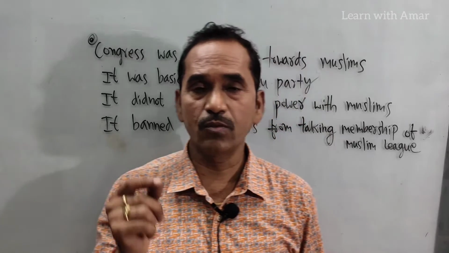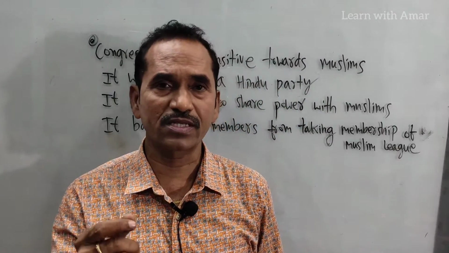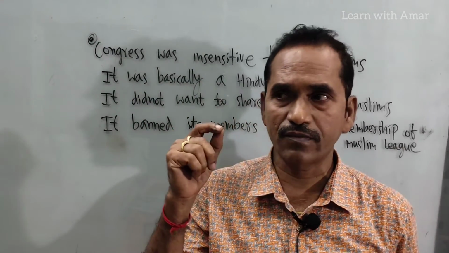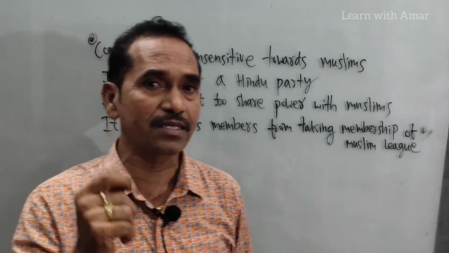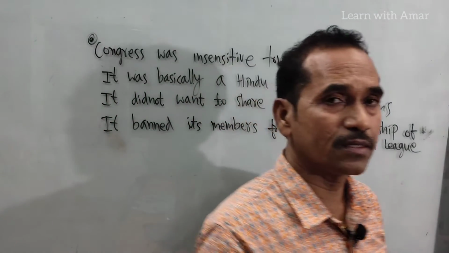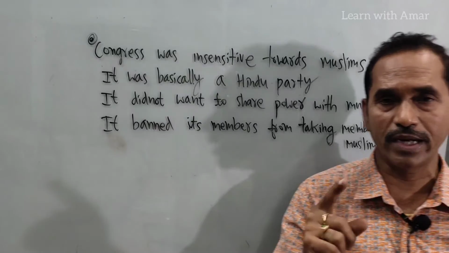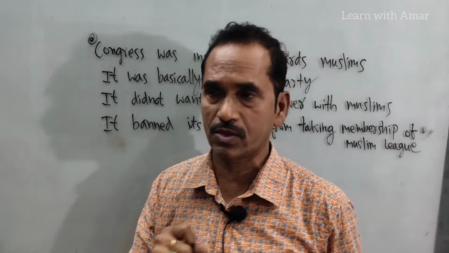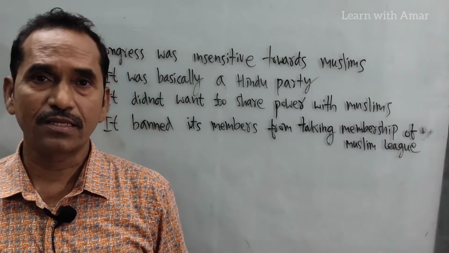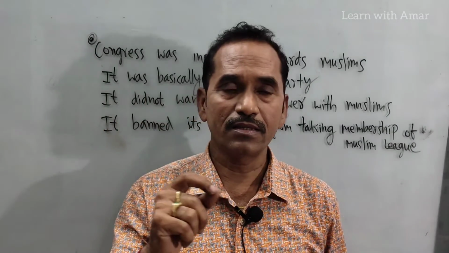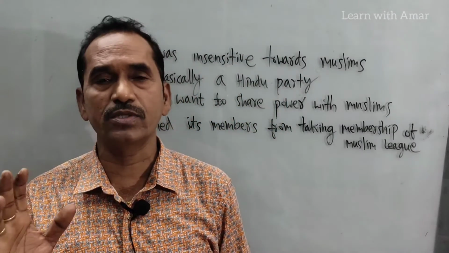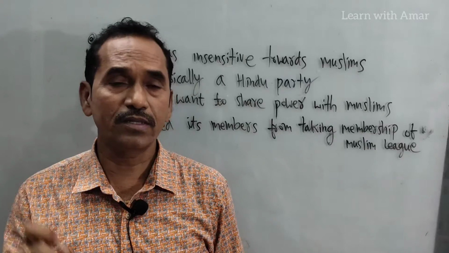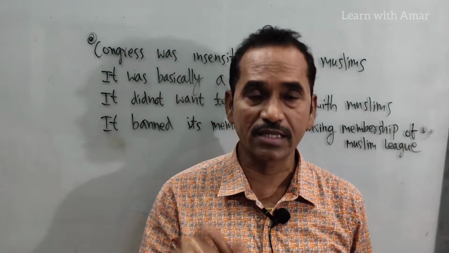In the starting stage, in the first elections of 1937, Muslim League secured only 4.4 percent of Muslim votes. Now, in 1946-47, it won all the Muslim seats.